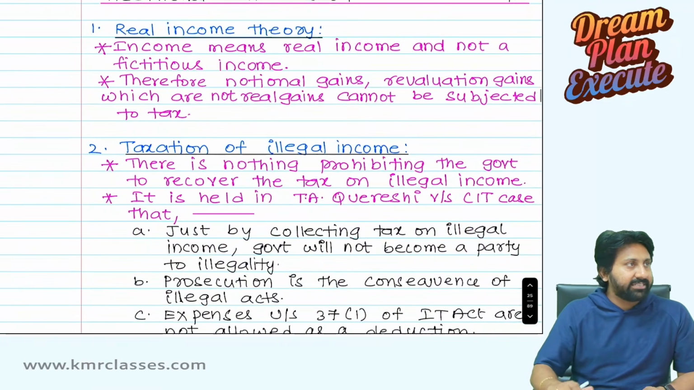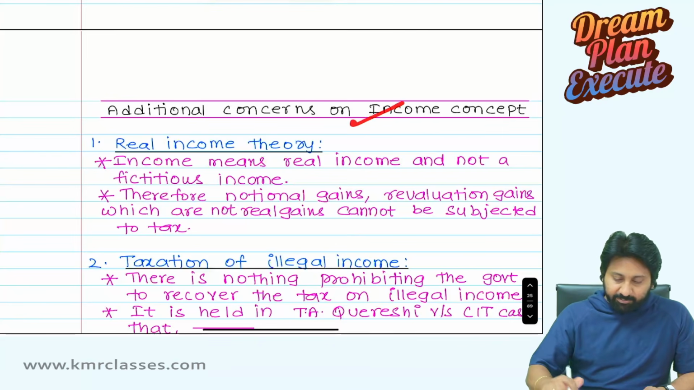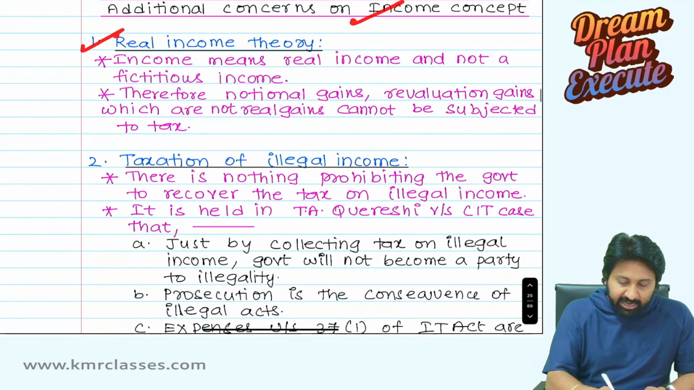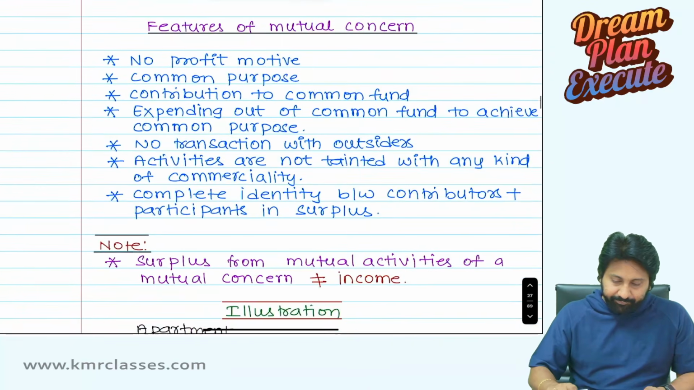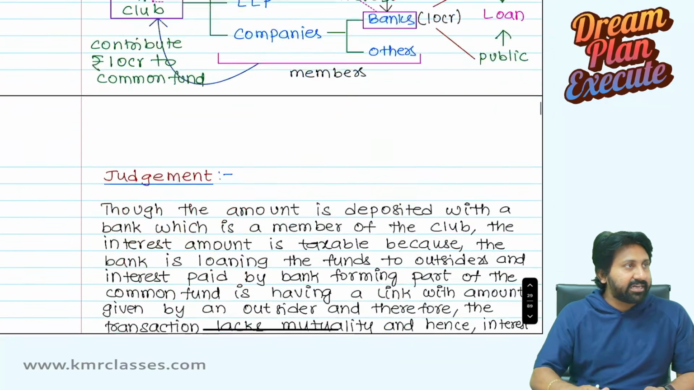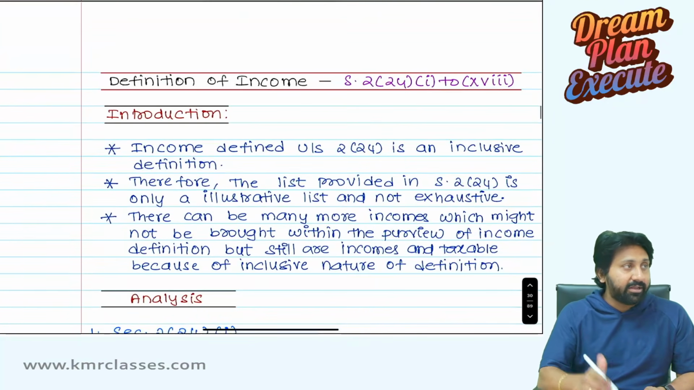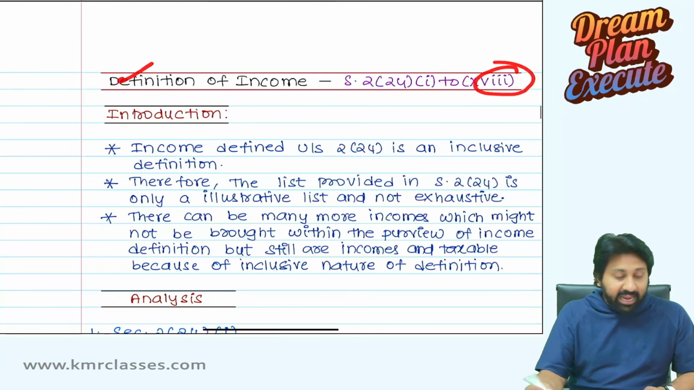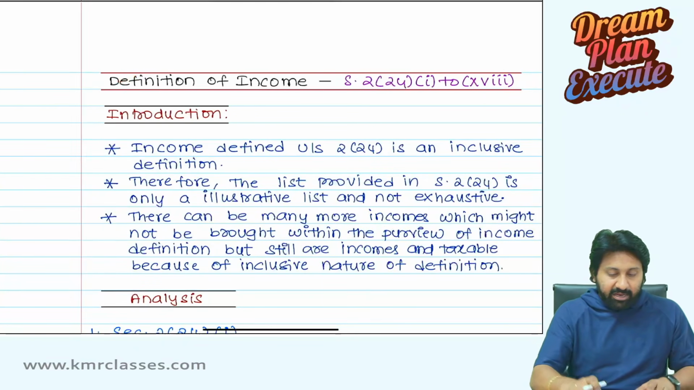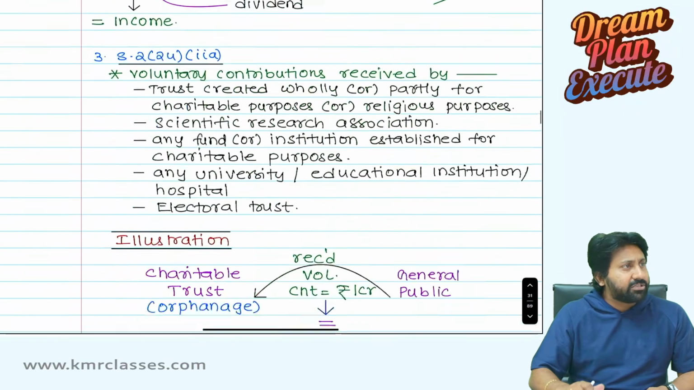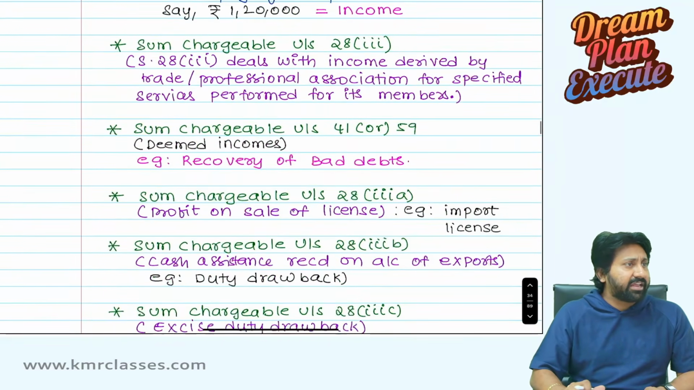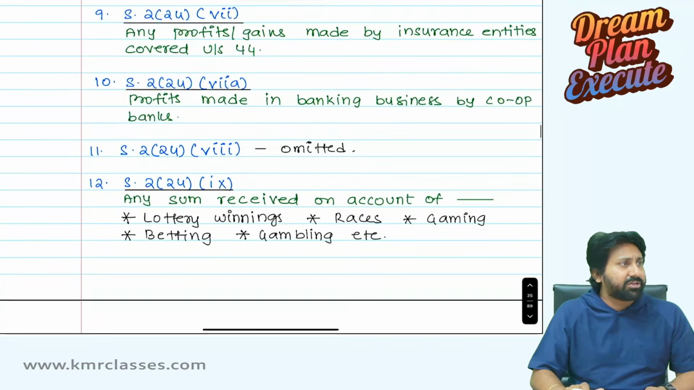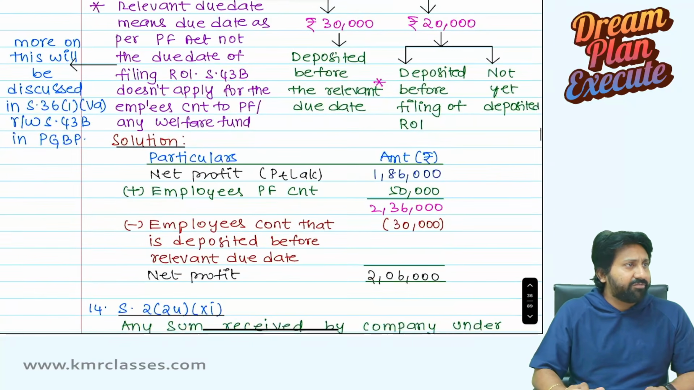You can see what is the concept of income, real income concept, taxation of illegal income, mutual concern, as I already said. So what is the principle of mutuality? Definition of income: there are 18 clauses. How many? 18 clauses. Each clause was exhaustively covered. It's not just a summary. Exhaustively, with case studies, I covered each and every minutest detail. This is how we have done it.